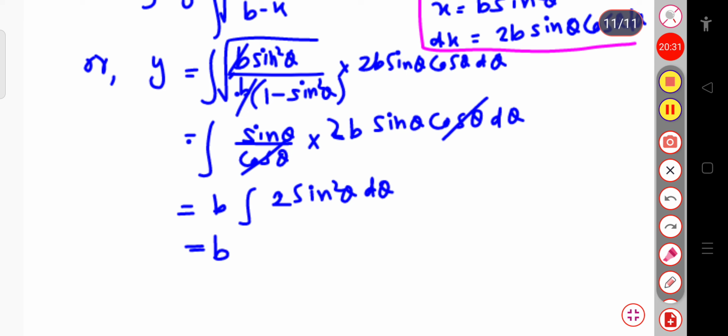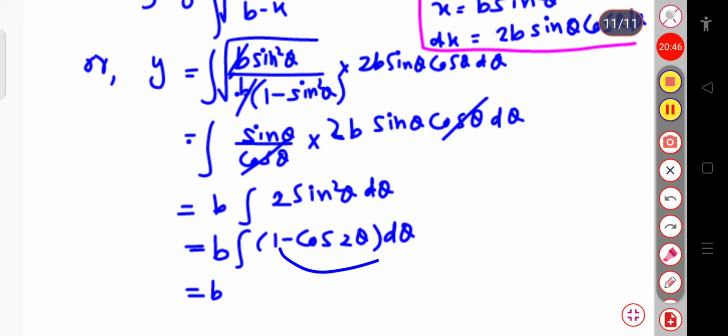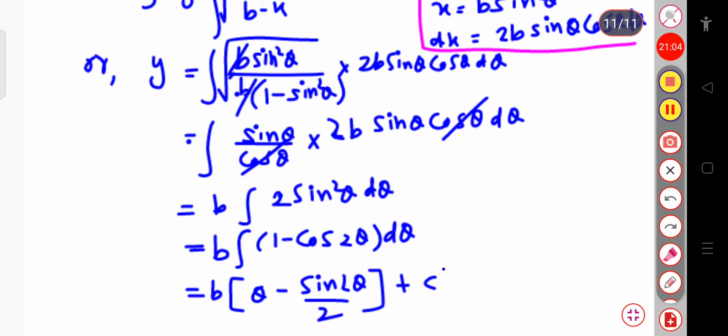we can write in place of 2 sin square theta, I can write 1 minus cos 2 theta d theta, and that is equal to b into 1 into d theta, and the integration of d theta will be theta, minus cos 2 theta d theta, the integration of cos 2 theta will be sin 2 theta by 2, and some integration constant, suppose c prime. So here this simply can be written as, if I take common 1 by 2, b by 2 whole into 2 theta minus sin 2 theta plus c prime.